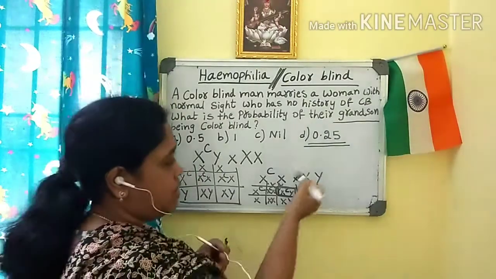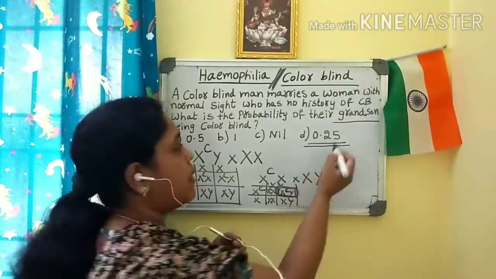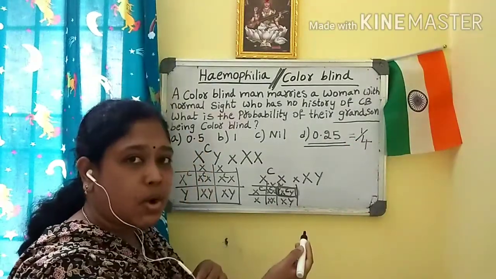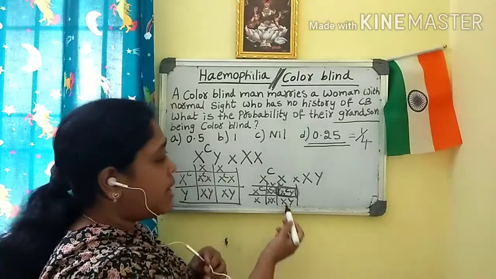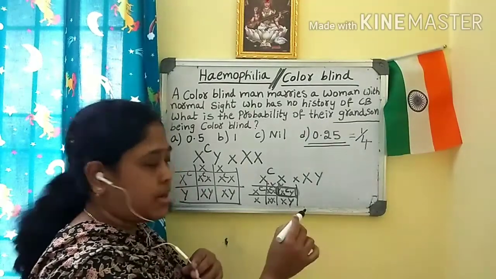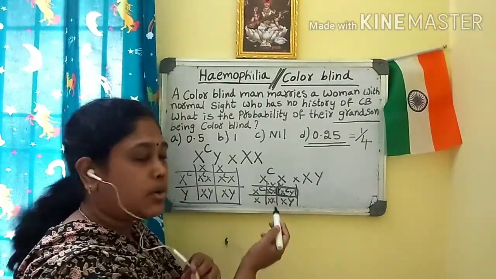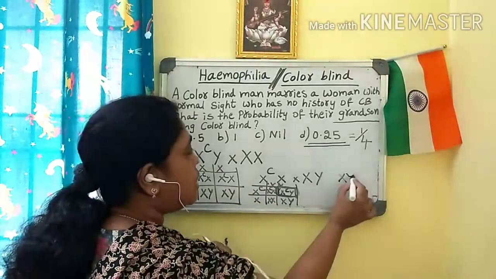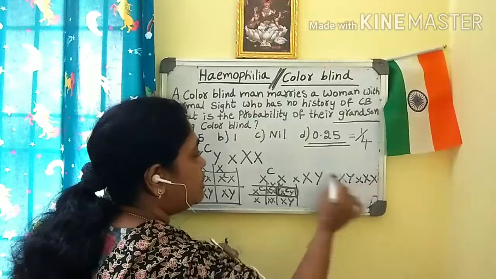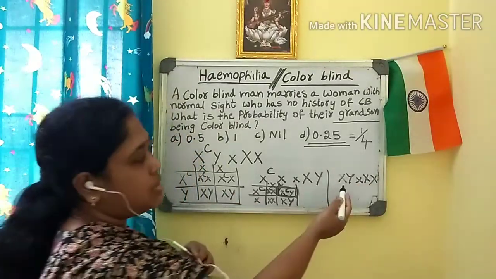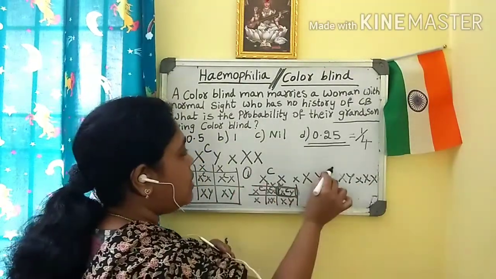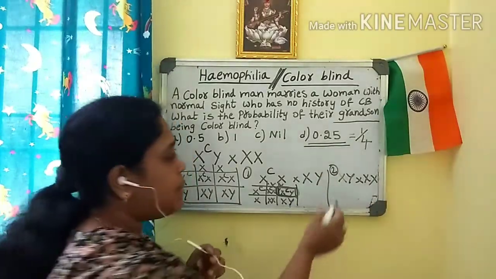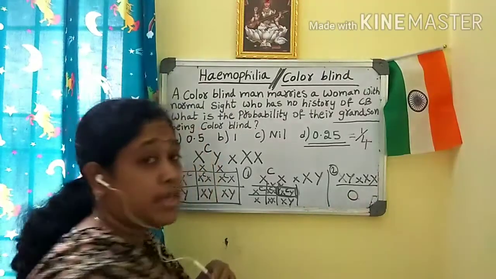Why? 1/4 is nothing but 0.25. Only one son got affected with color blindness. Another son is not affected, and one carrier daughter is there. And if these sons get married to a normal female, then what will happen? All are normal, so nil will be the answer.